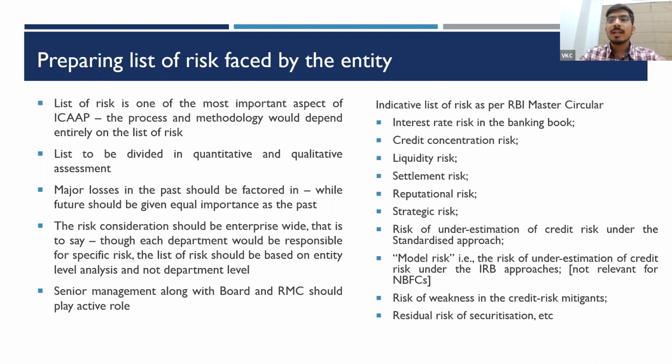As I talked about, we prepare a list of risks faced by the entity. When preparing this list, how do we arrive at the risks that are significant? If I am in the simple approach, I would look at major losses I have incurred in the last 3 to 5 years. I would also see my business plan, what operations I'm going to do, what risks would factor in, and how I'm going to grow. Depending on all these factors, I prepare the major risks I can face. Once I have prepared this list, we divide it into quantitative or qualitative risk assessment and accordingly develop methodologies for assessing these.